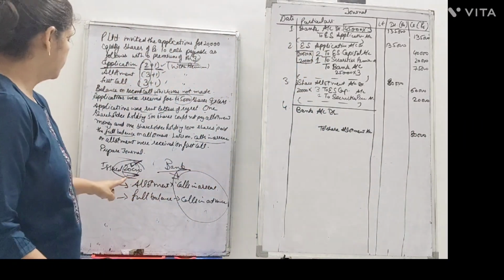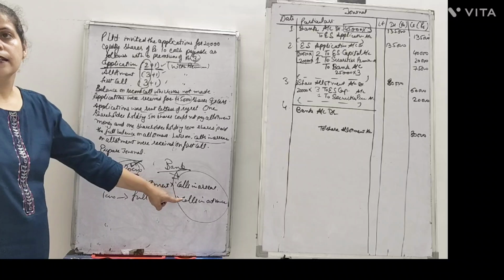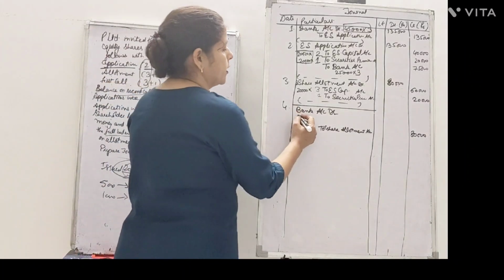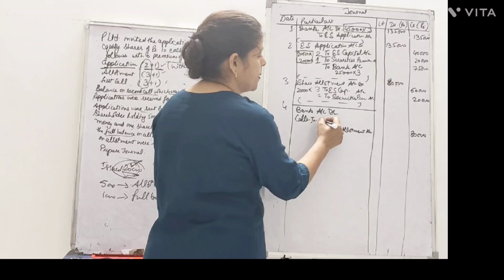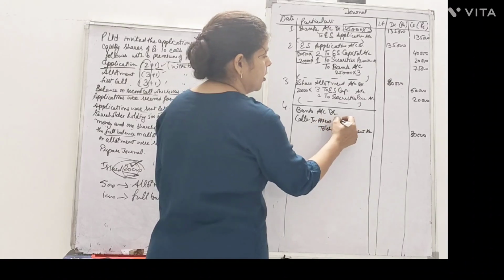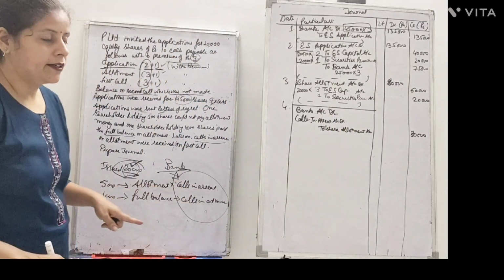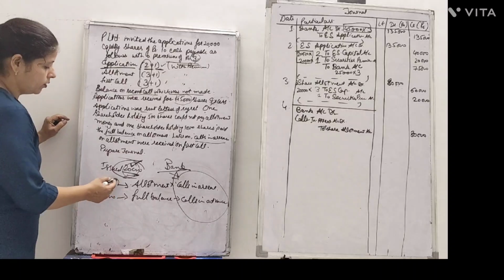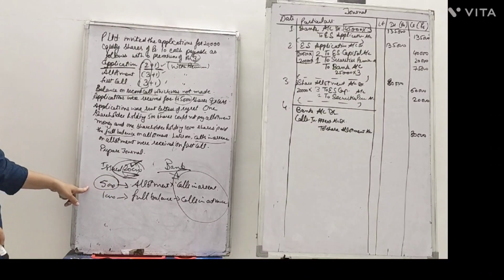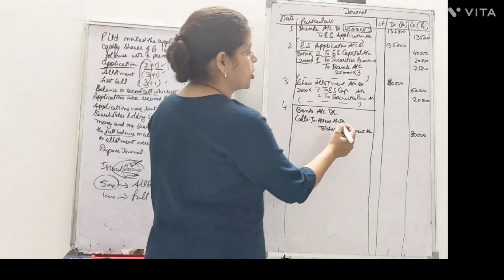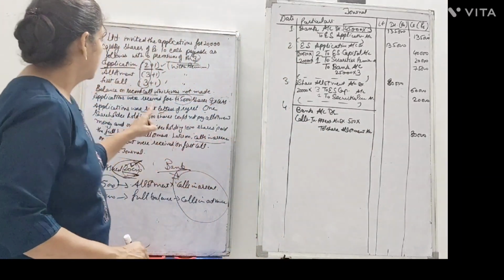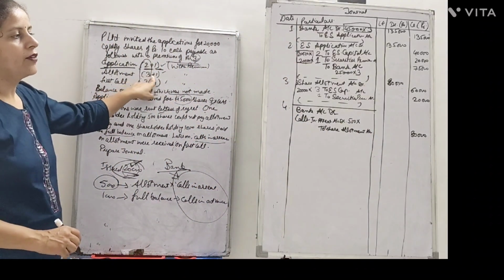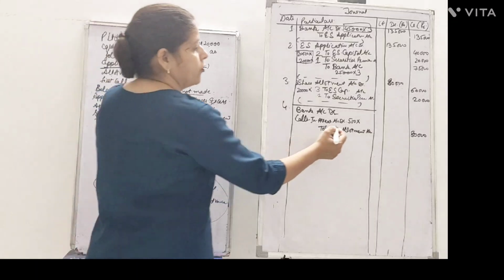Firstly, we will do the point of allotment arrears. There were a few people who had not made a payment of allotment. They were holding 500 shares, on which allotment is not paid. Allotment was a total of rupees 4.